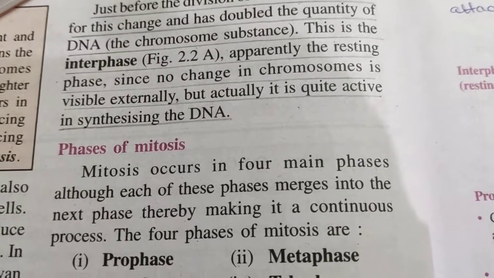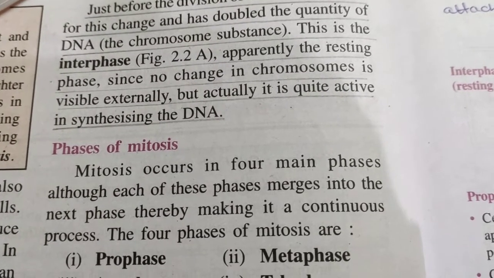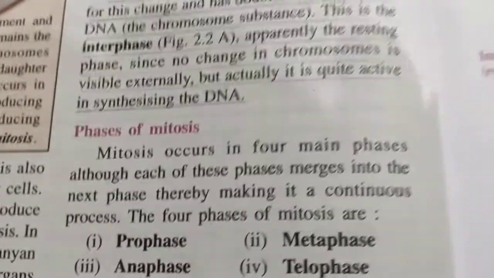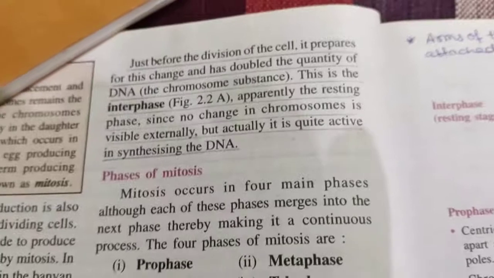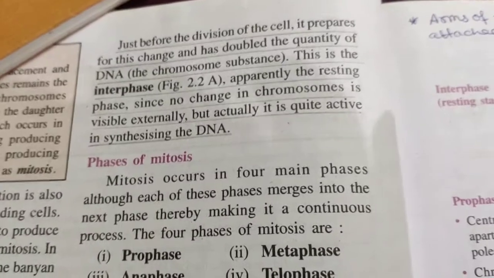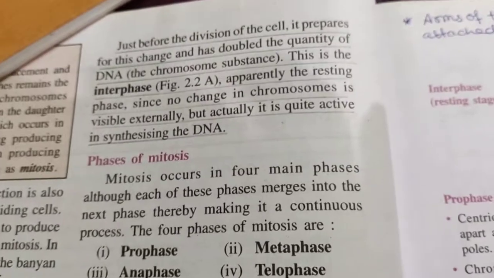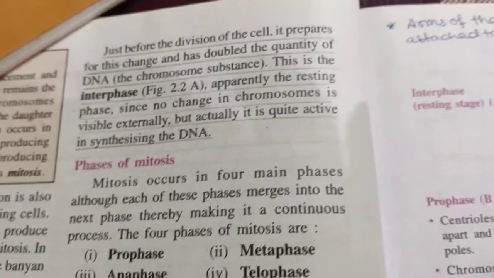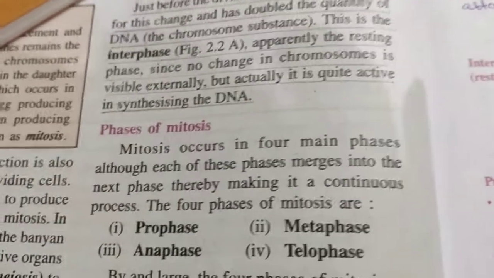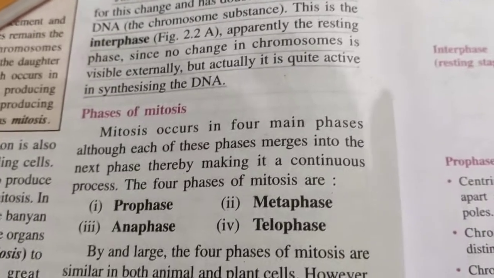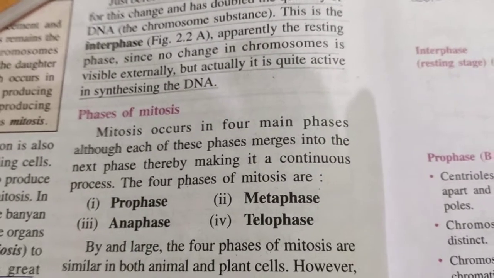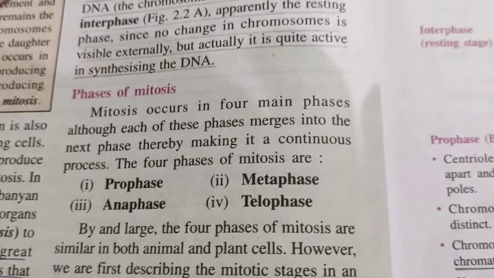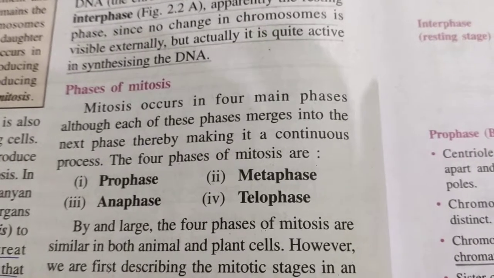Now, what do we mean by resting phase? When the cell is preparing itself to undergo mitosis, right? So, that is the interphase. Interphase means the phase which is actually in between two consecutive mitoses. Clear? Now, mitosis can be divided into various phases: prophase, metaphase, anaphase and telophase.